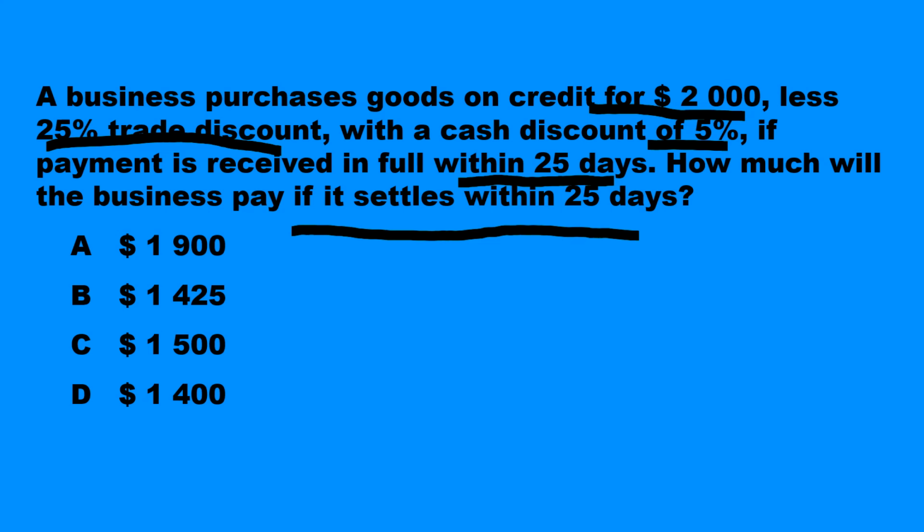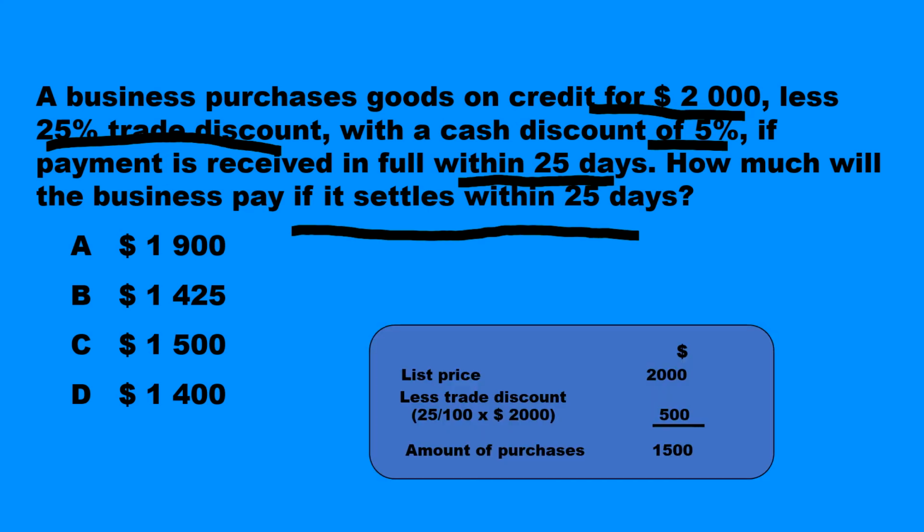There are three things which are very important here. One is the trade discount. Second is the cash discount, but there is a condition attached to it. That's where the third thing which is important is whether we are satisfying the condition. It says if the business settles within 25 days, meaning that we are satisfying the condition.